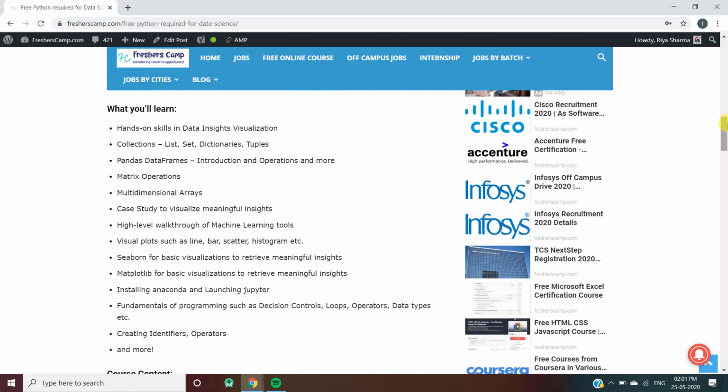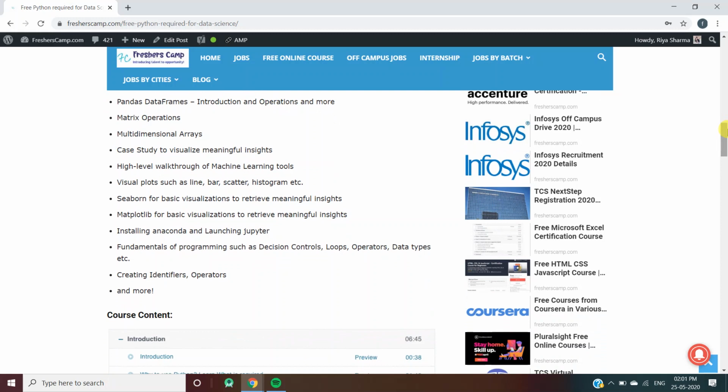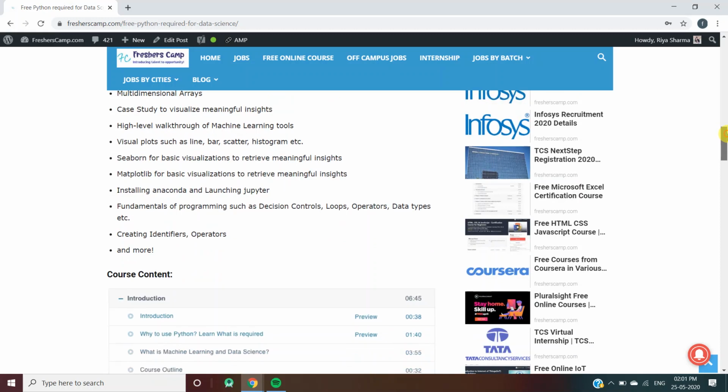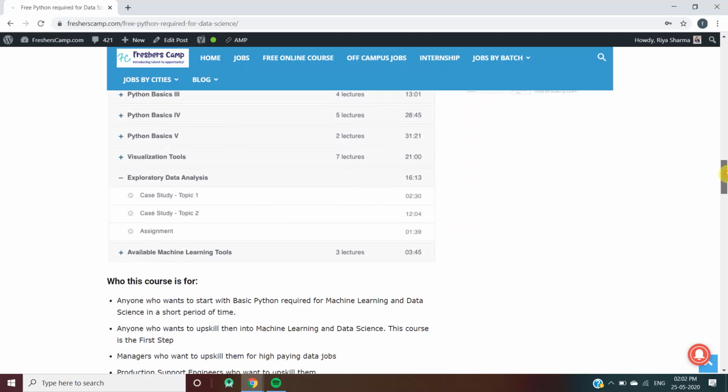Hands-on skill in data insights, visualization, collections, pandas, data frames, matrix operation, multi-dimensional arrays, case study, high-level walkthrough, visual plots, Seaborn for basic visualizations, Matplotlib for basic visualization, installing Anaconda and launching Jupyter, fundamentals of programming such as decision control, loop operator, data type, etc., creating identifier operators, and much more. This is the course content, the timing, and the lectures.